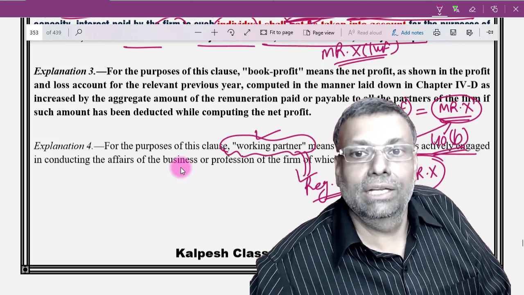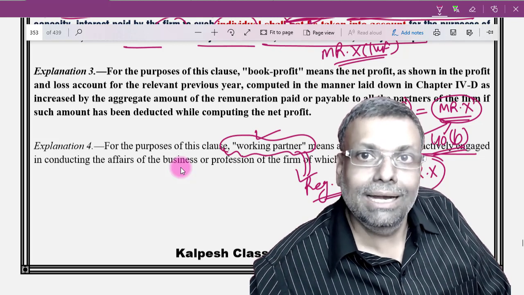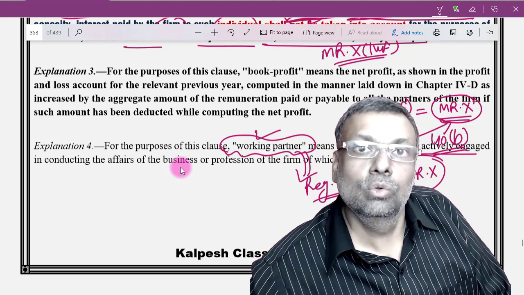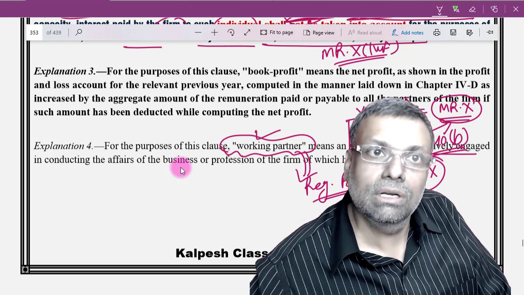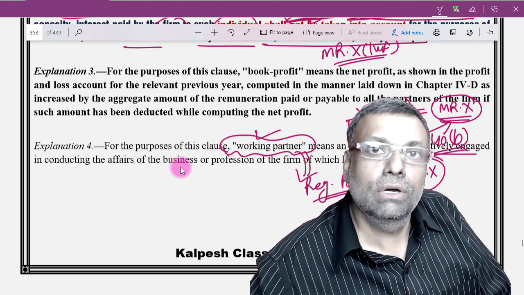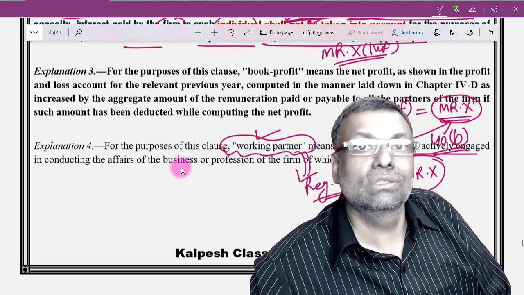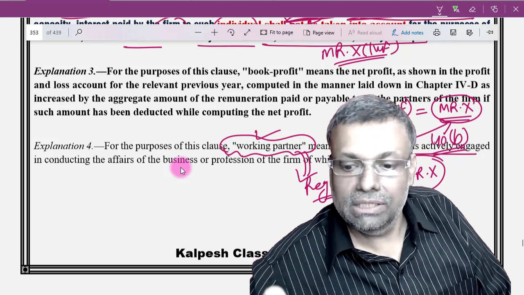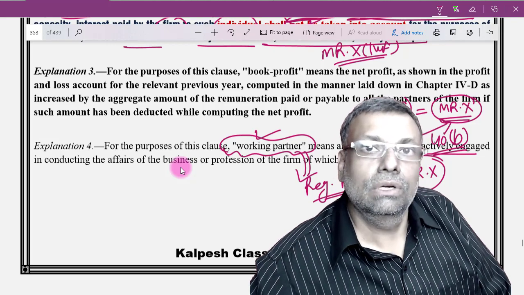In no stretch of imagination can we assume, I repeat, in no stretch of imagination can we assume that the family is working, is what the Supreme Court has explained. So the person who is working is individual Mr. X, and remuneration is for his work, and accordingly only the provisions are to be applied and considered under section 40B. The partnership firm cannot pay remuneration to X HUF because X HUF is not working itself. So remuneration to Mr. X in such a situation will be covered by the test of section 40B.